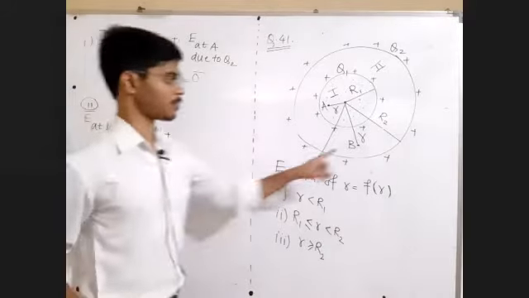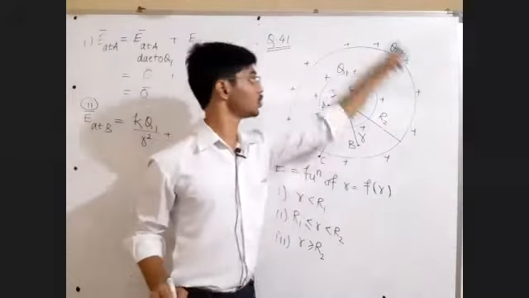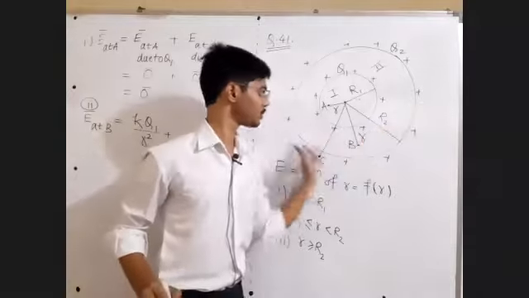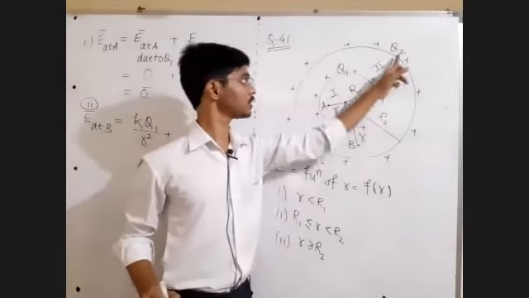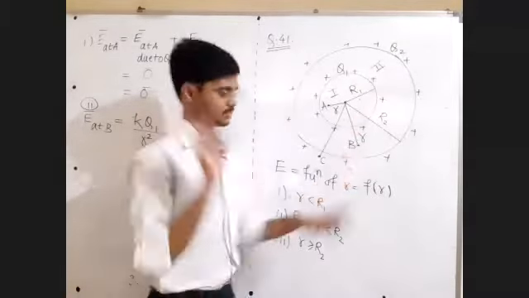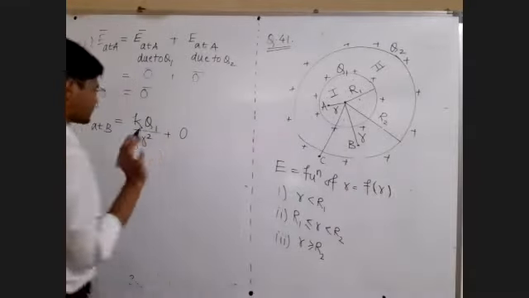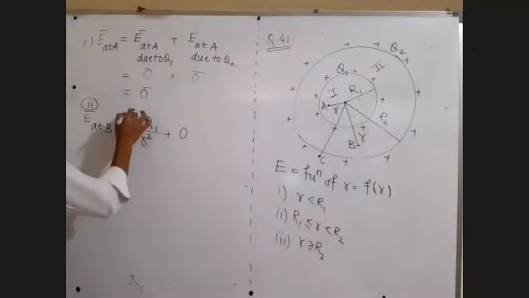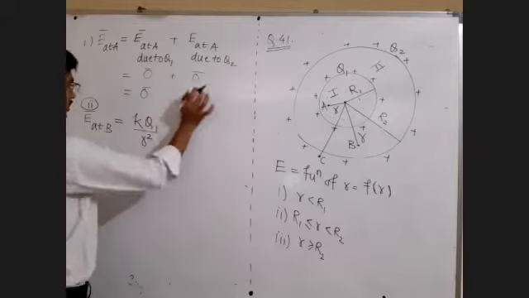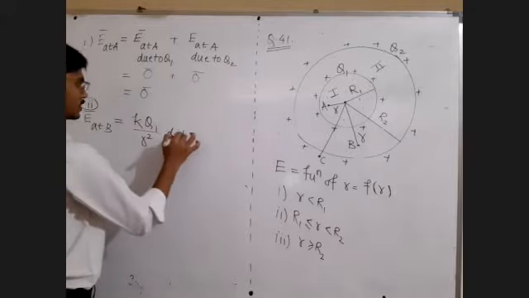plus, sir, point B is inside Q2, and Q2 is distributed uniformly on the sphere, and inside the Q2 sphere it must be 0. Yes, that's it. That's the answer. Sir, it's a vector. So let us write the sense of direction as well.